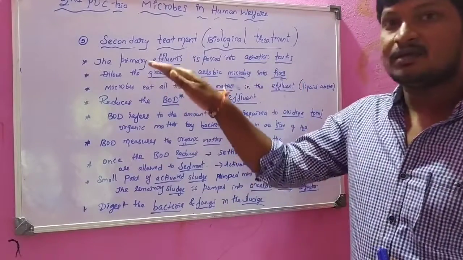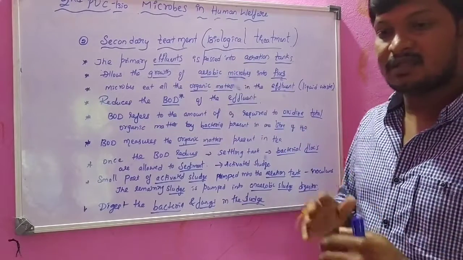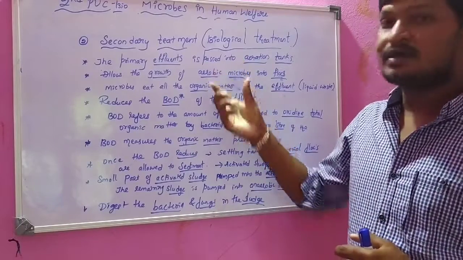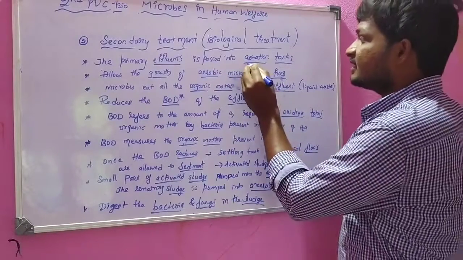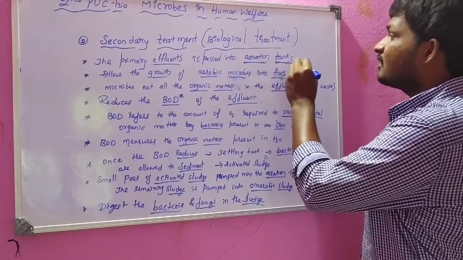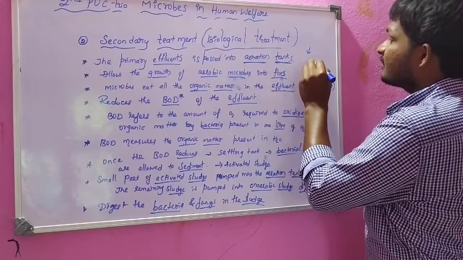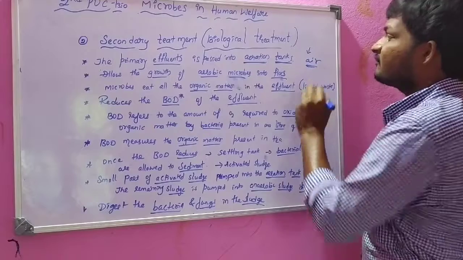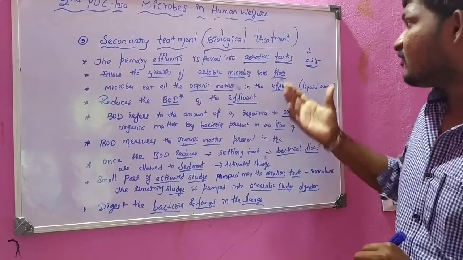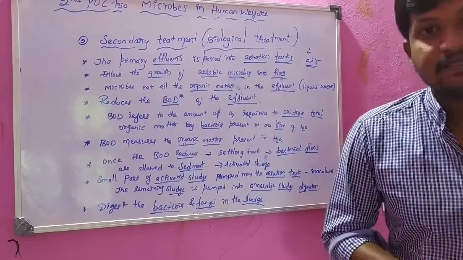Let us see. The primary effluent is passed into the aeration tank. In the aeration tank, with the help of a pump, air is entered into the tank. A large amount of air will be entered into the tanks. The tanks are called aeration tanks.